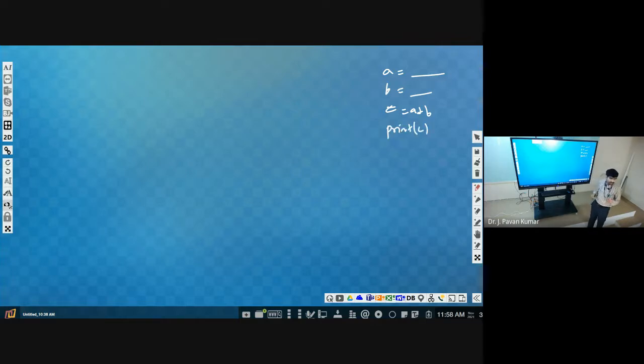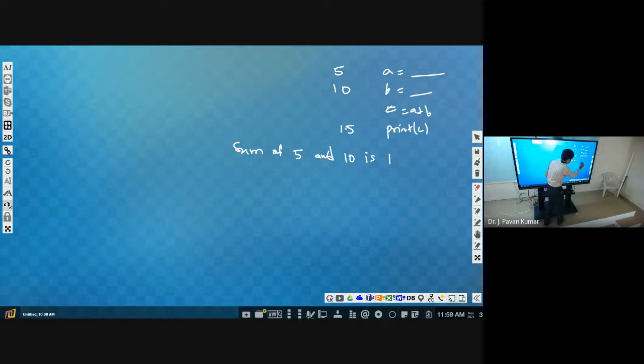Now the requirement is, let us consider I have provided a value as 5 and b value as 10. What will be the output? Just 15 will be printed. But we wanted to get the output as: sum of 5 and 10 is 15. Like this we wanted to get. Try to understand. Sum of 5 and 10 is 15. We will enclose it in double quotes.